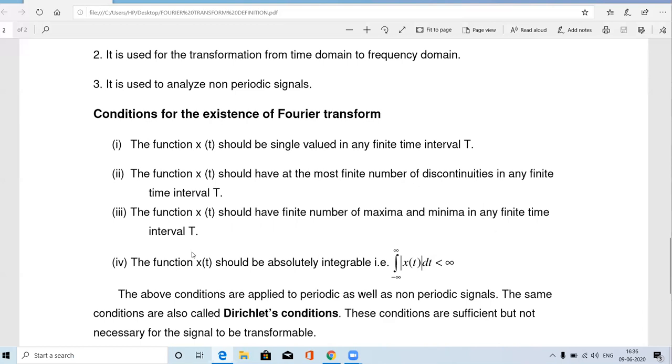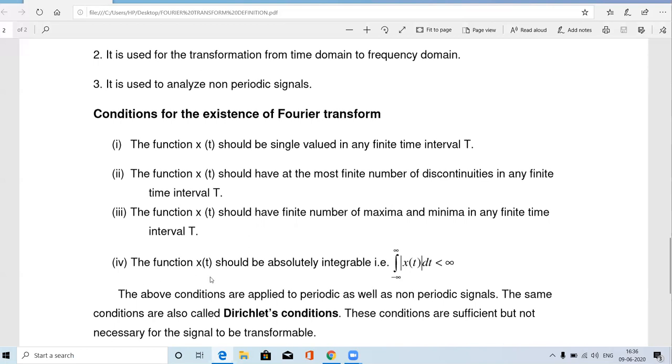Then the other one: the function x of t should be absolutely integrable. That is, if you integrate the modulus of x of t with respect to t from minus infinity to infinity, the answer must be less than infinity. This is the necessary condition for the existence of the Fourier transform.